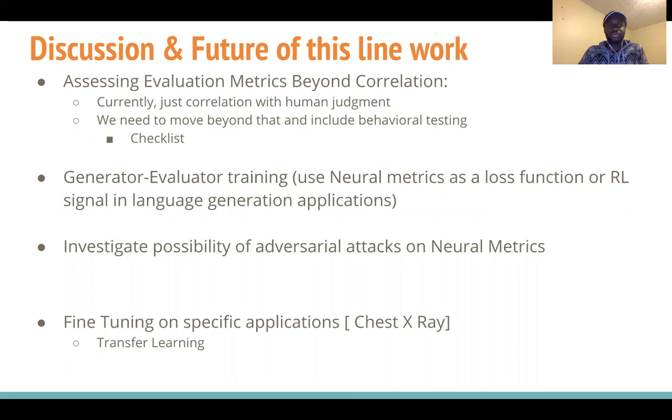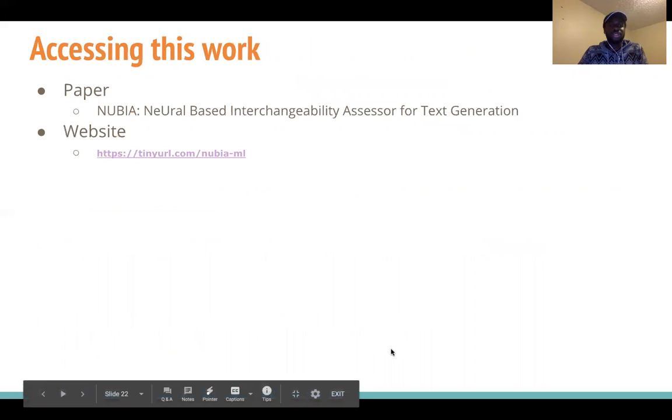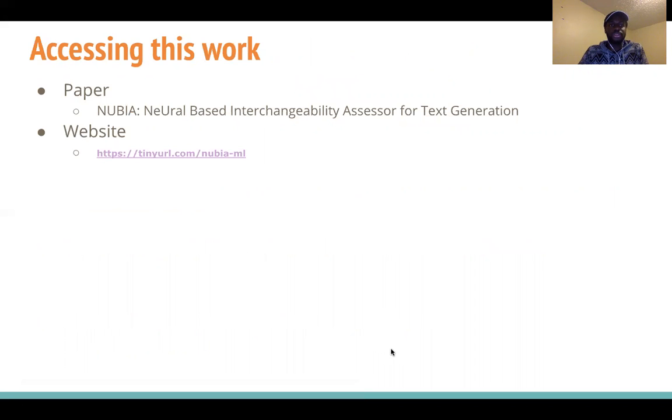Another application and future line of this work is what we call generator evaluator training, where the neural metric is used as a loss function for language generation. And actually, one of the very fun facts is that Loic, who is presenting today, actually did that and trained a system on NUBIA that generates high scores on NUBIA. Some of the other possibilities include adversarial attacks, trying to understand how these models can be attacked, or fine-tuning for specific applications. So to access this work, the title of the paper is NUBIA, Neural-Based Interchangeability Assessor for Text Generation.